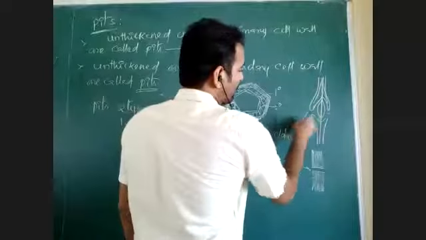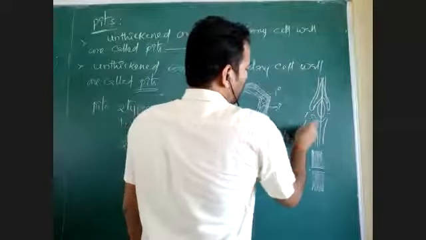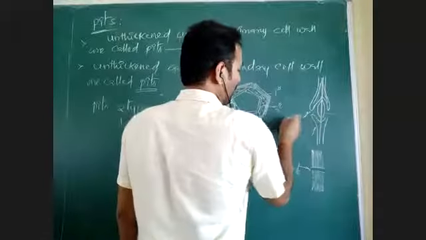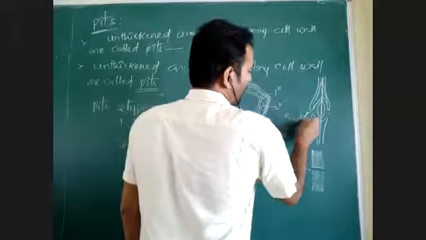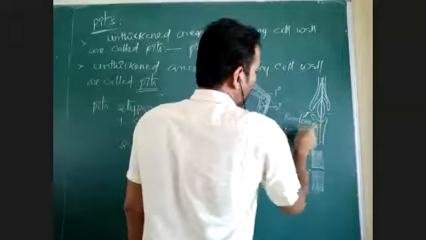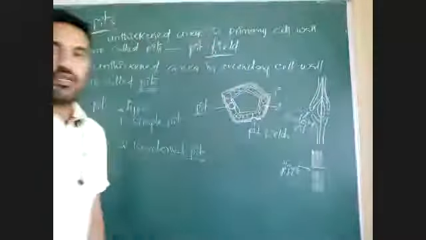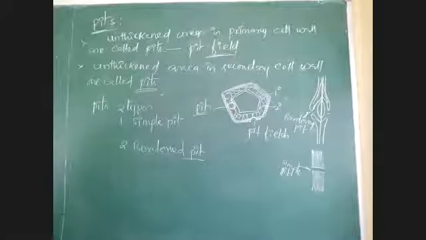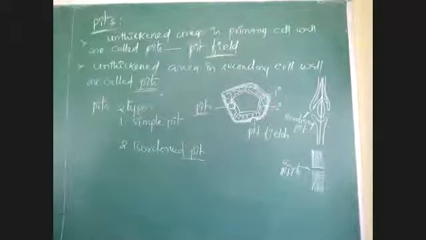This is the bordered pit. Simple pit and bordered pit are the two types of pits present in the cell wall.